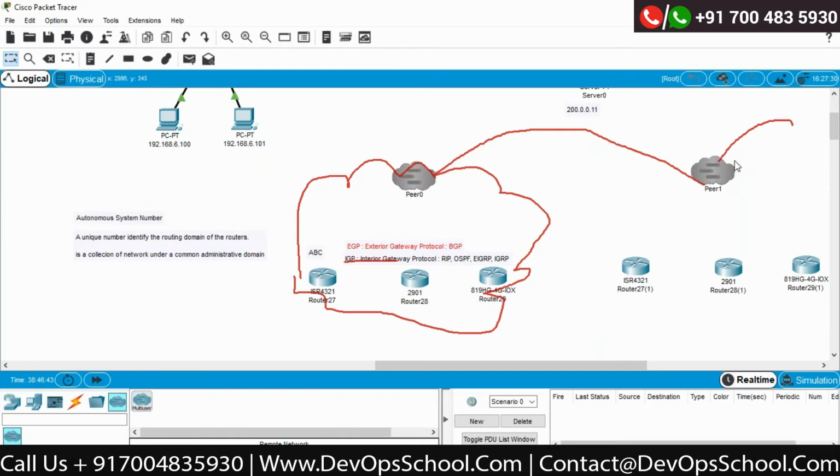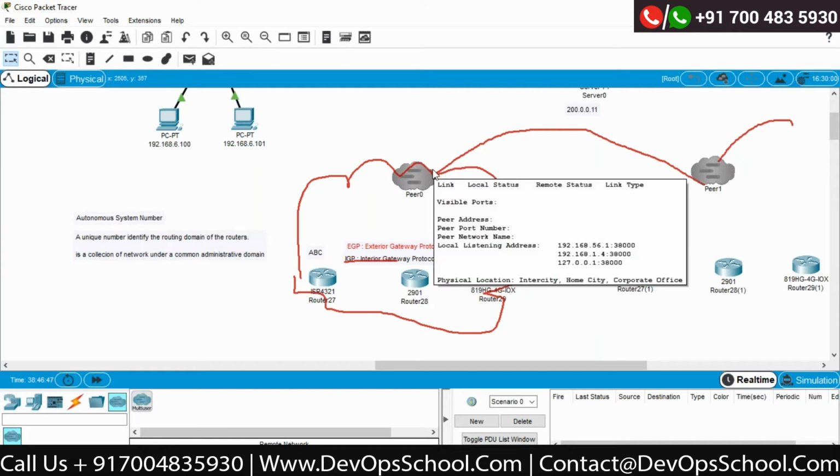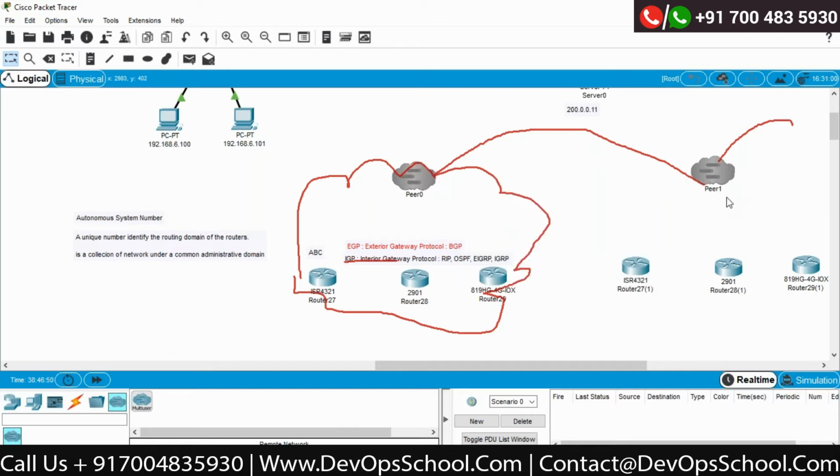If I want to connect the Tata office to the Etisalat office, you can look here. Where is Tata? Tata is in India. Etisalat is in Dubai. In between, I have an optical fiber which is under the sea. Now I would like to do the routing between these two. How could I do that? Which protocol should I use? The protocol we can use is nothing but the BGP protocol.